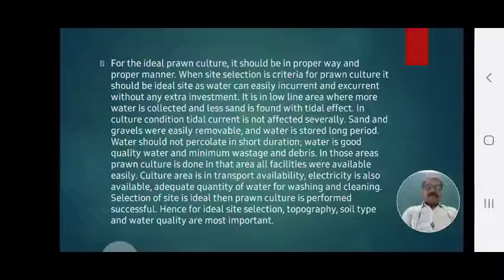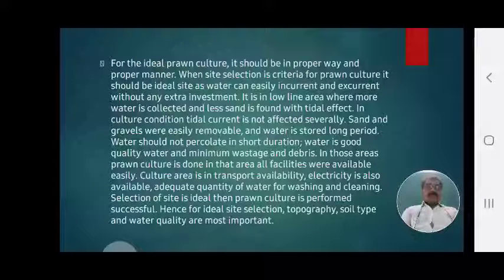Sand and gravel should be easily removable, and water should be stored for a long period. Water should not percolate in a short duration. Those lands should be selected where water is not percolated and not drained within a short period.